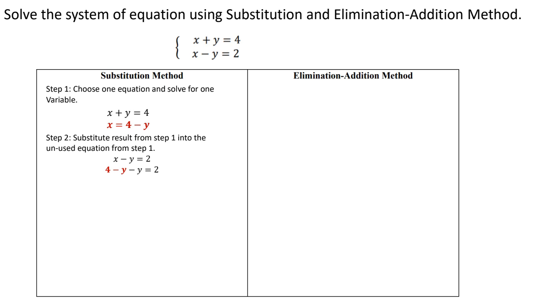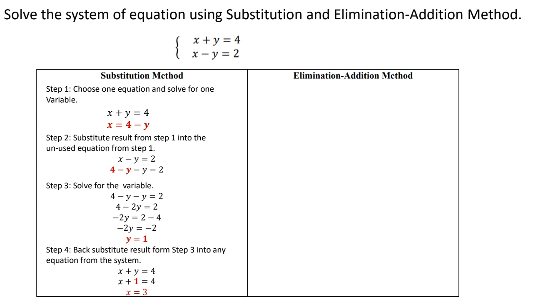So we have 4 minus y equals 2. And then I'm going to simplify or solve for the variable, right? So once I solve for y, I see that y equals 1. Now that I have y equals 1, I'm going to use the one in red in order to get my value of x, okay? So here, if I put it where my value x is, 4 minus 1 is going to give me a 3.